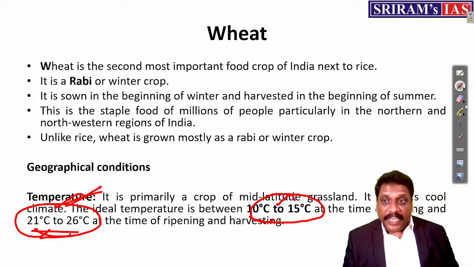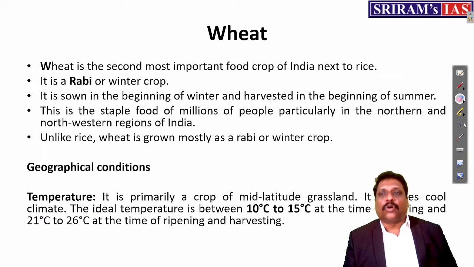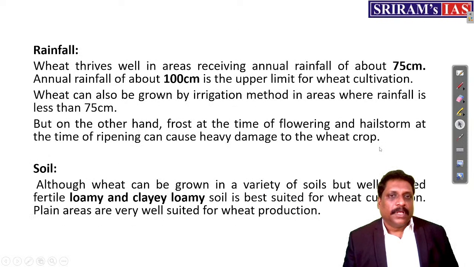Then wheat is actually a temperate crop, my dear friends. Wheat is a temperate crop. Basically, it came from the steppe regions. Am I right?